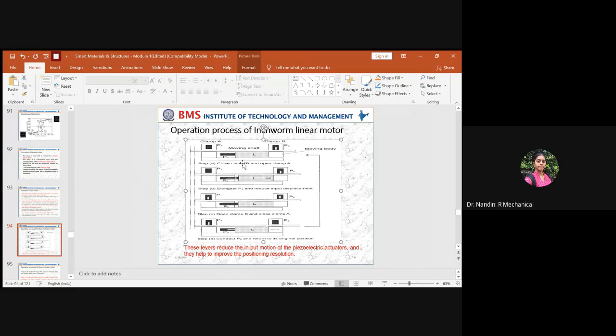Basically, the inchworm linear motor consists of one shaft and two clamps associated with two piezoelectric stacks. Along with that, towards the shaft you have a moving body with a particular length. Across the moving body you have one more piezoelectric stack, which is termed P3.